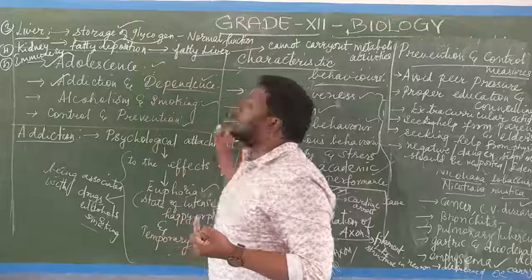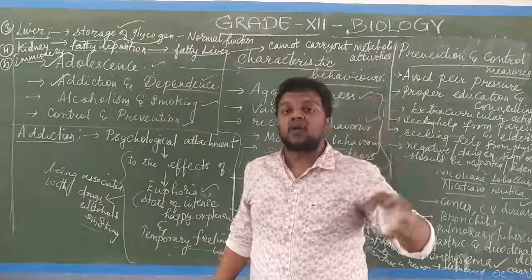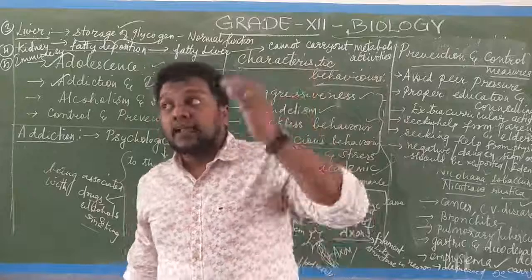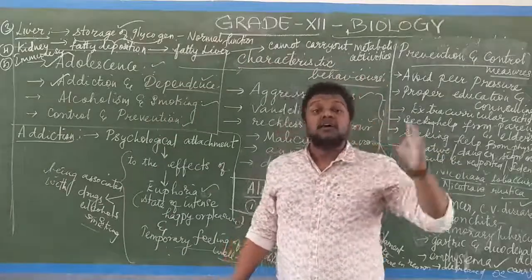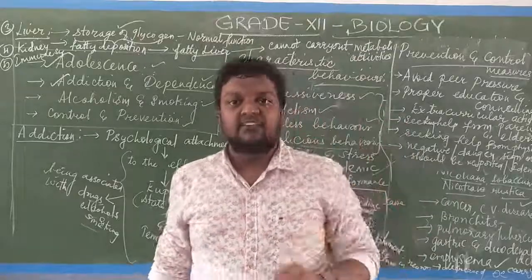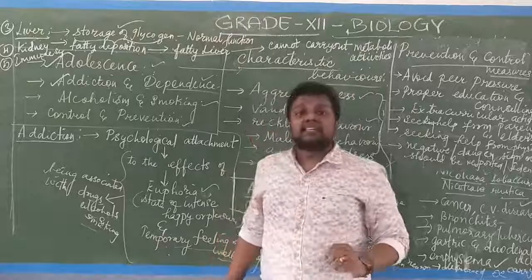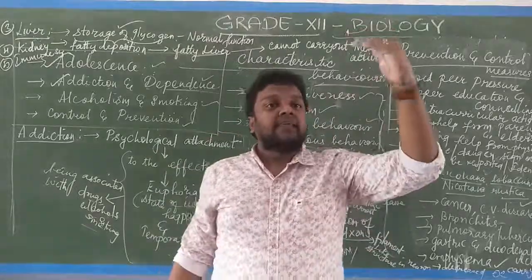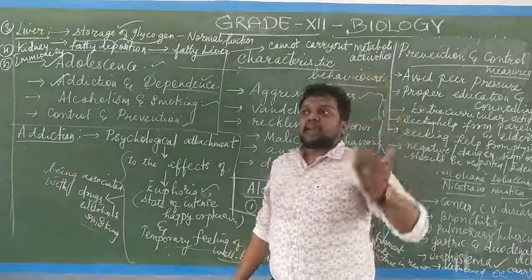Next one is what? The dependence I have told you. When there is a dependence towards alcohol or drugs or smoking, then there will be a manifestation of various characteristic features: malicious behavior, reckless behavior, aggressiveness, violence, leads to vandalism, poor academic performance, stress and anxiety. So these are the characteristic features.